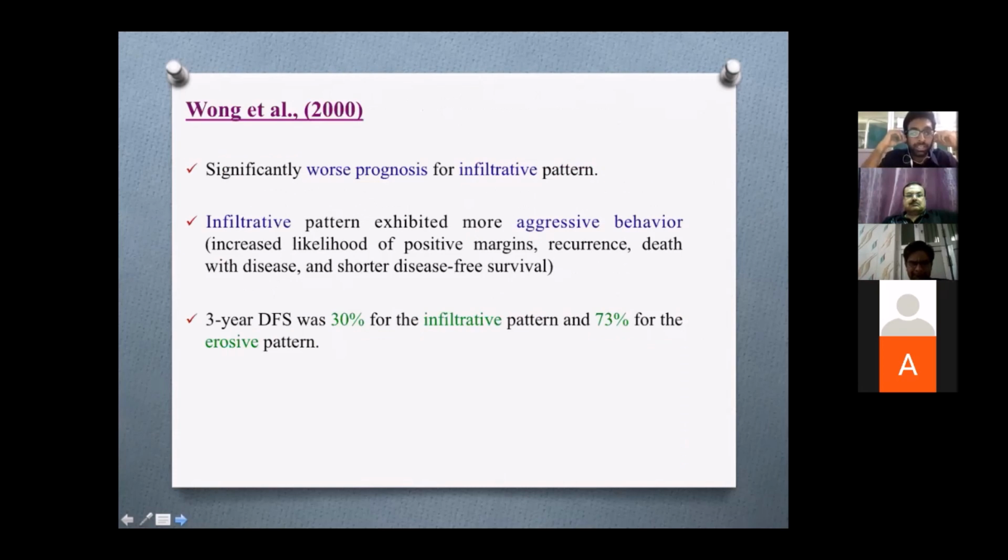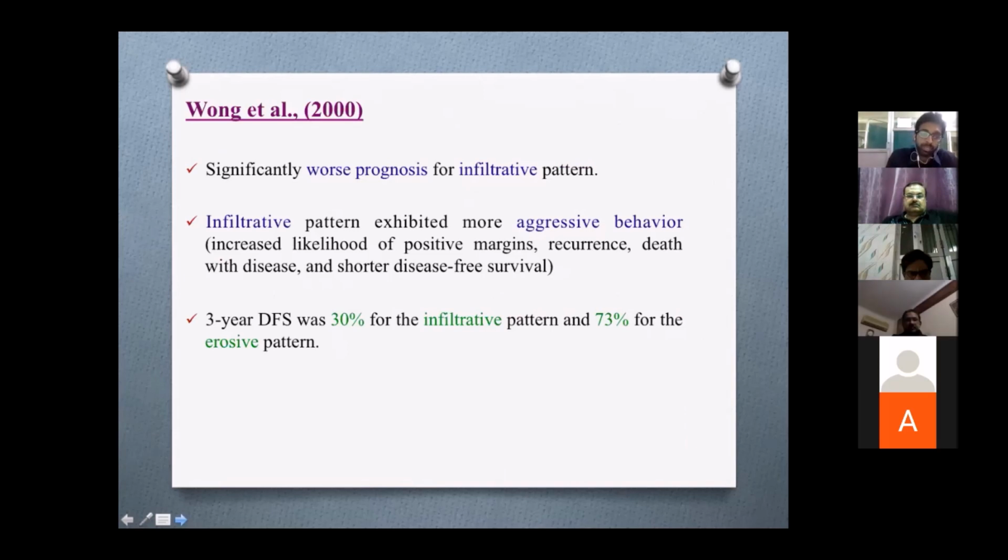Coming to Wong et al. in 2000, it has shown that there is a worse prognosis with infiltrative pattern. Infiltrative pattern has exhibited an aggressive behavior, that is, an increased likelihood of positive margins, recurrence, death with the disease, and shorter disease-free survival. A 3-year disease-free survival is 30% for infiltrative pattern, whereas it is 73% in erosive pattern.